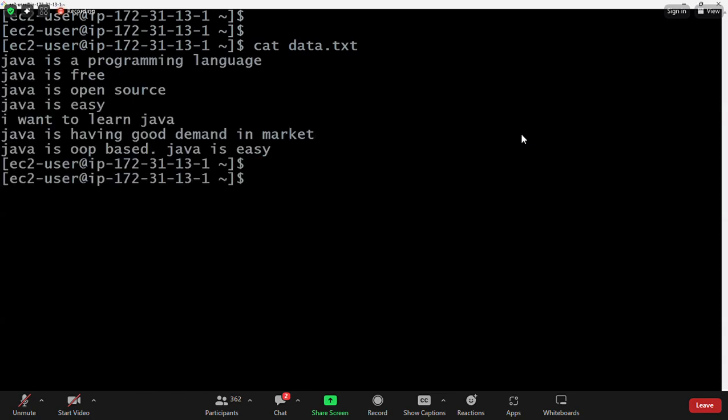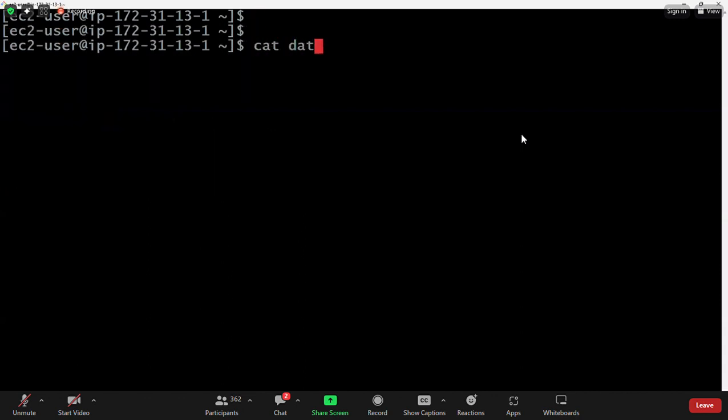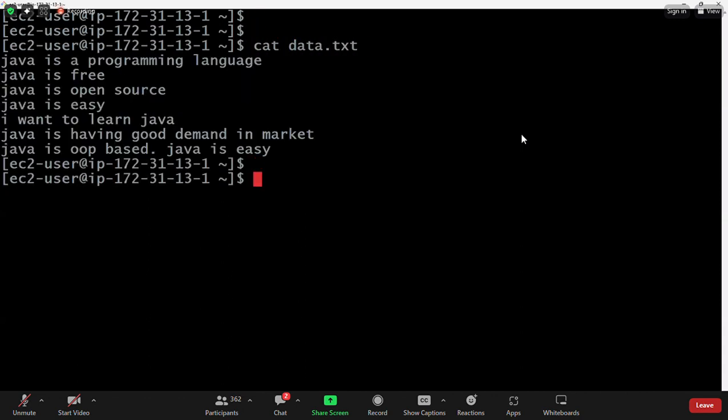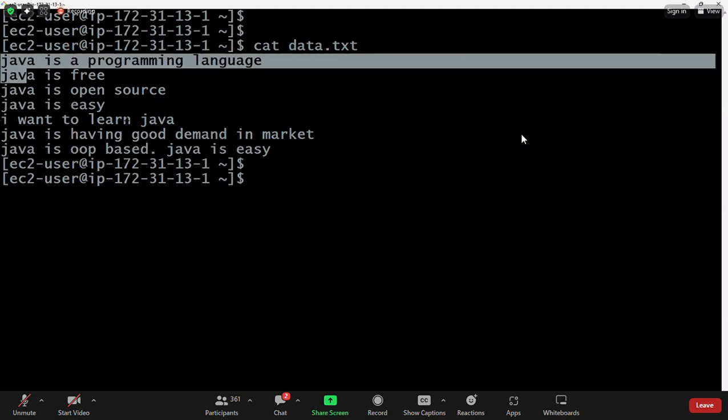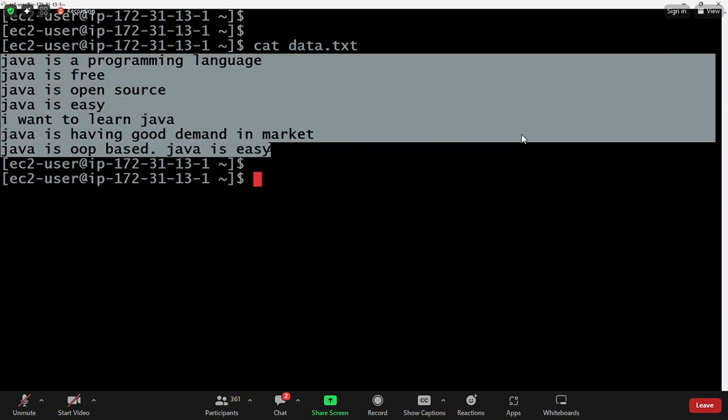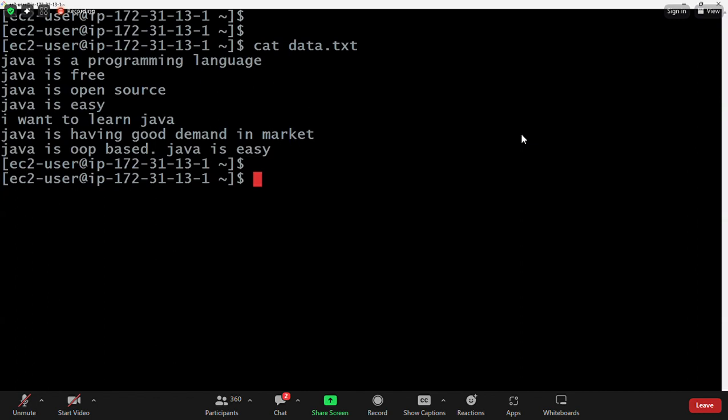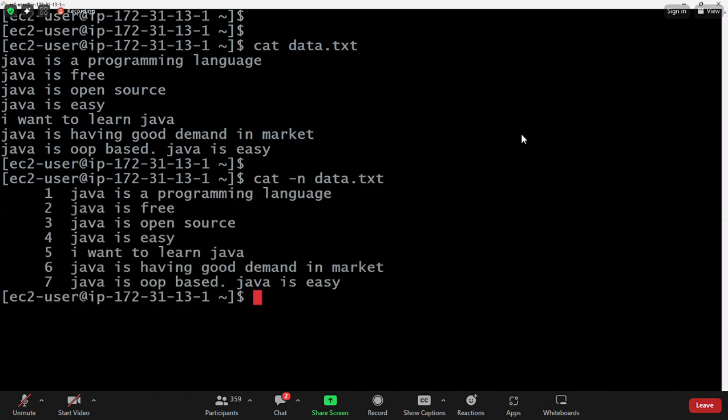Guys, be focused. It's very important. So I have a file with the name data: cat data.txt. The file data is printing from top to bottom. With the line numbers, using -n data.txt, there are 7 lines of data available in the file.